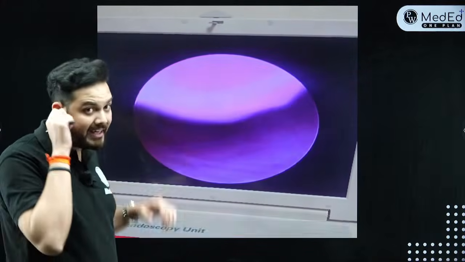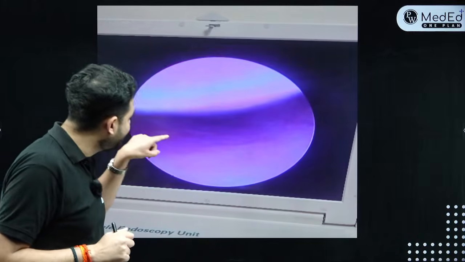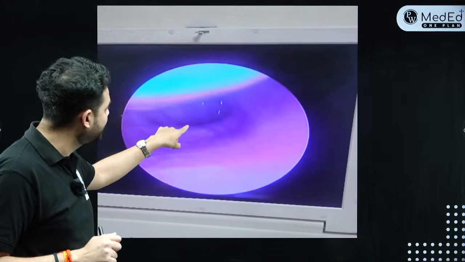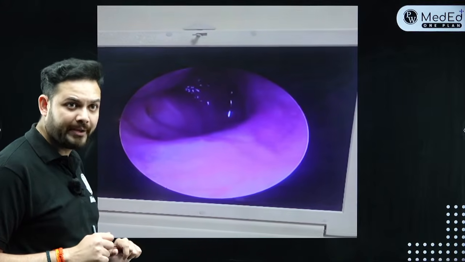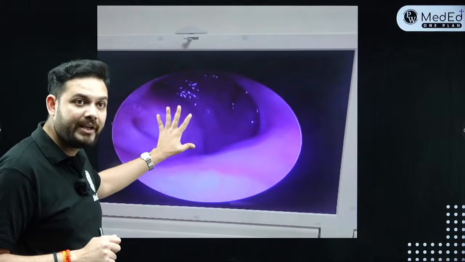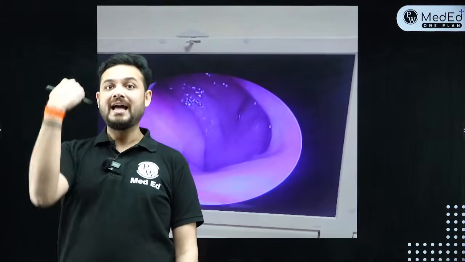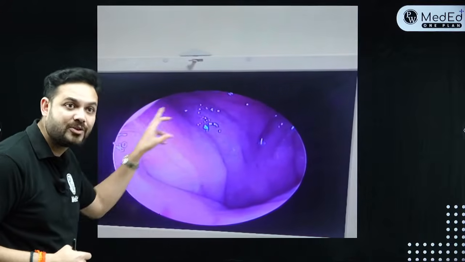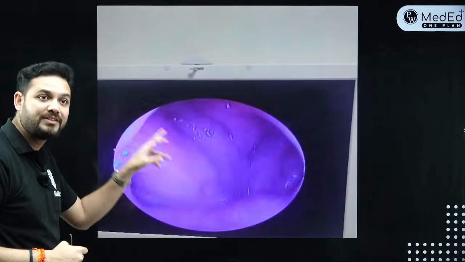So see, this is your nasal endoscopy that I'm doing. I'm passing the endoscope along the floor of the nose just to get into the nasopharynx. Okay. This is the right nostril. I'm going behind the right nostril this way. And when I go back, I enter inside the nasopharynx. So this is the right-sided nasopharynx. This is the right side part of the nasopharynx.